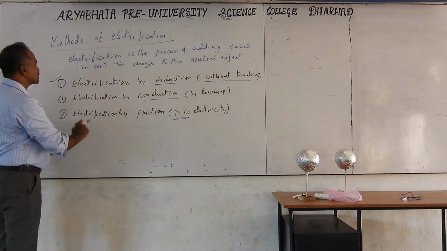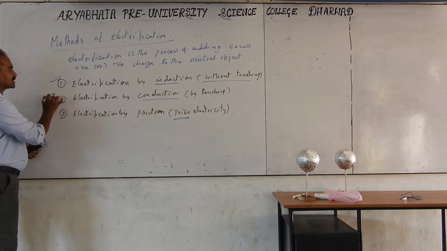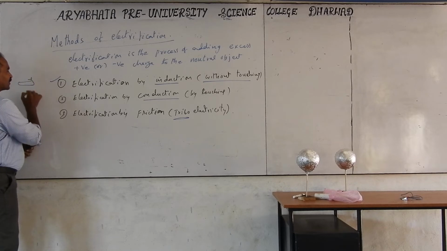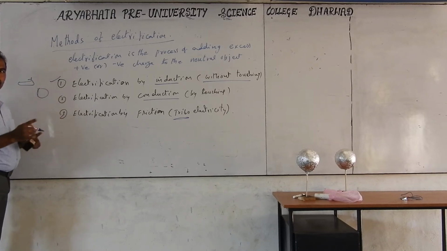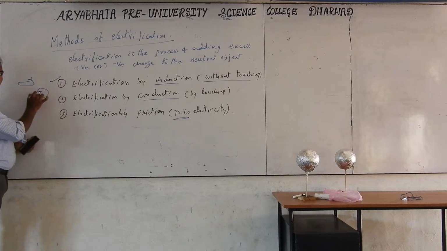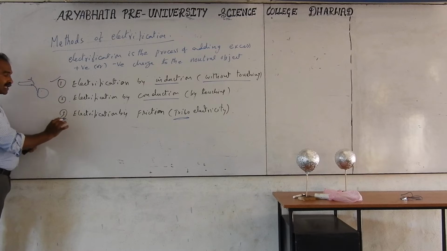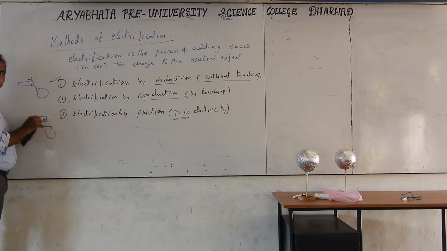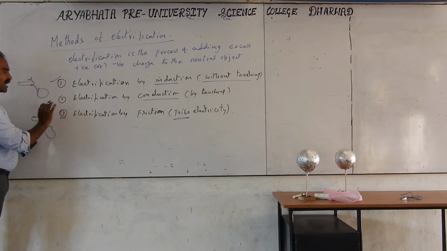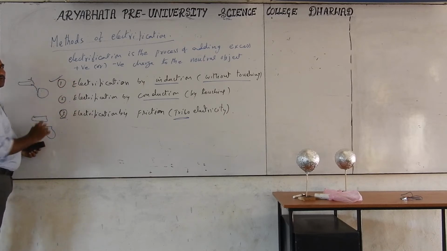In these 3 differences, in the first case and second case, in both cases we are taking one charged body and another one a neutral body. You are transferring charges from the charged body to the neutral body without touching in the first case, and by touching in the second case. But here, both bodies are not charged. Both bodies are neutral, like glass and silk. Now by rubbing, one gets positive, the other gets negative. That is related to the third one. But we will not be asked this specifically. Important is the first one.